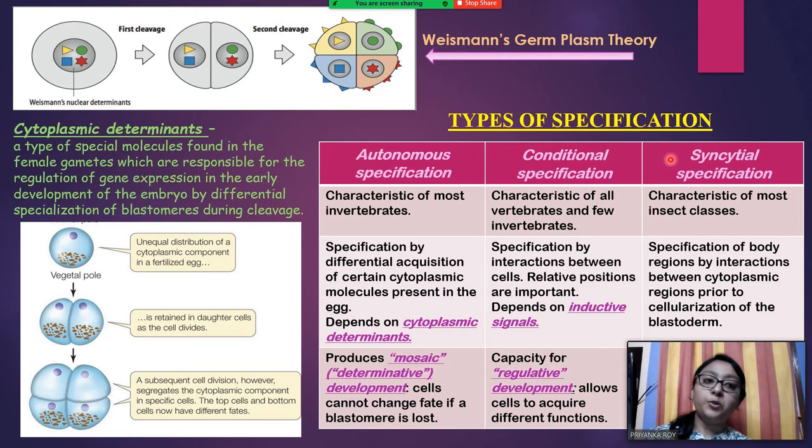So what are the types of specification? Autonomous, conditional and syncytial. These are the three major types of specification.